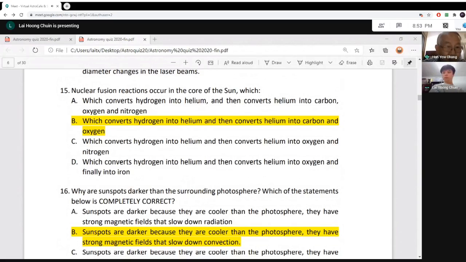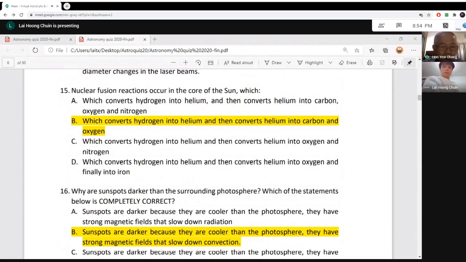B is the answer. Whereas A is wrong because it says hydrogen to helium, helium to carbon, oxygen and nitrogen. It doesn't fuse into nitrogen. Nitrogen is not in the stellar nucleosynthesis cycle here. C, hydrogen to helium, helium to oxygen and nitrogen, again cannot be. Nitrogen is from other processes. D, hydrogen to helium, helium to oxygen and finally iron, cannot be.